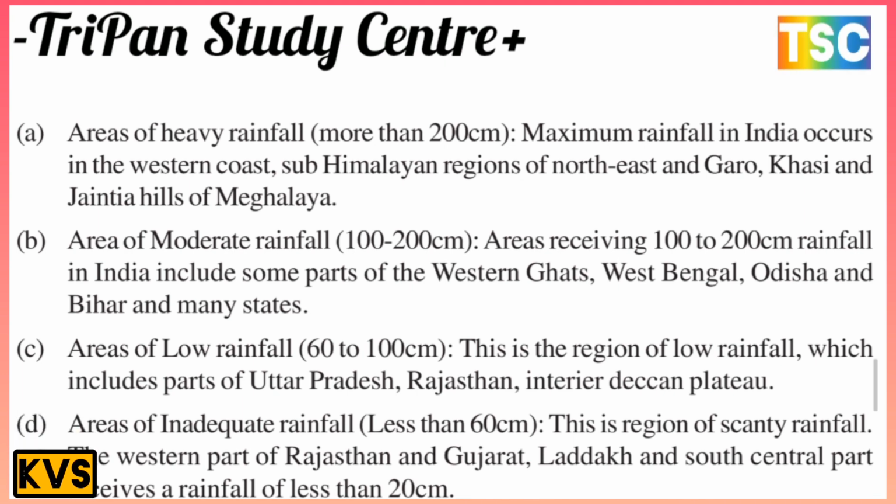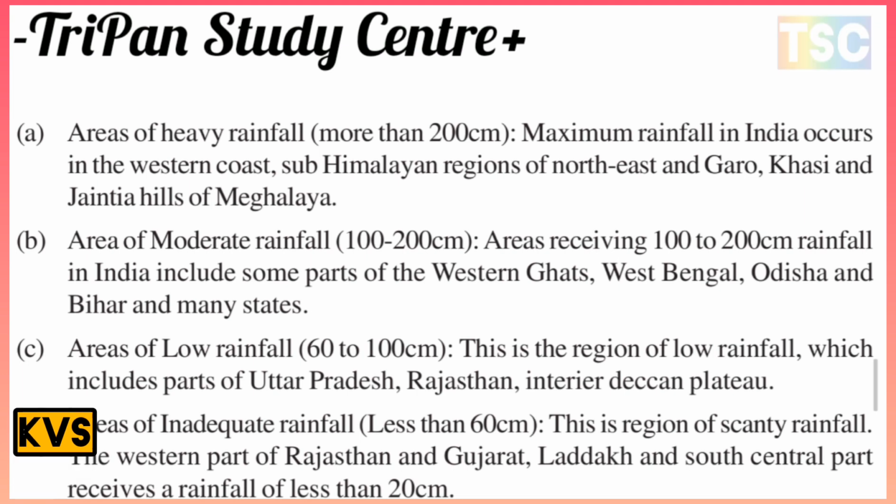And next, the area of inadequate rainfall, which is less than 60 centimeter. This is the region of scanty rainfall, including the western part of Rajasthan and Gujarat and Ladakh. Some parts receive rainfall less than 20 centimeter. It is very amazing. The areas of Rajasthan, Gujarat, Ladakh and the south central part receive less than 20 centimeter rainfall.